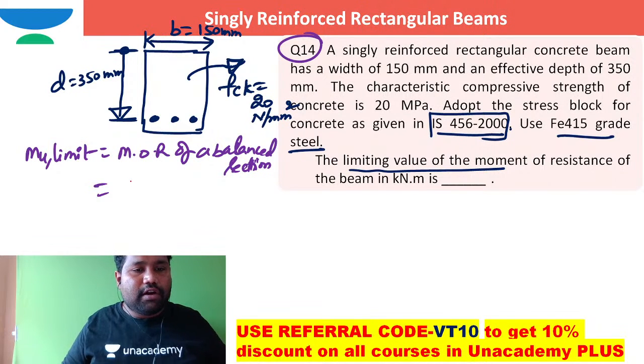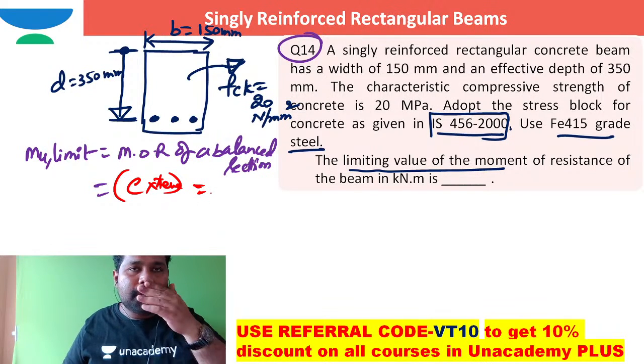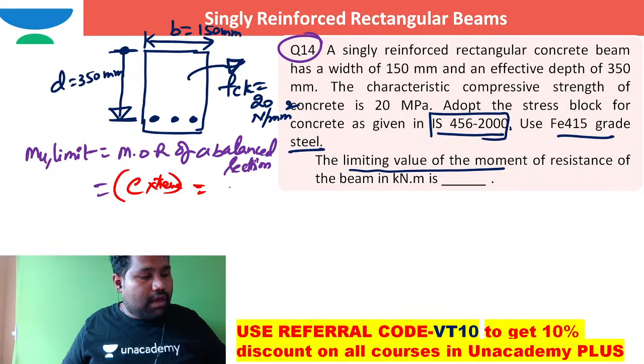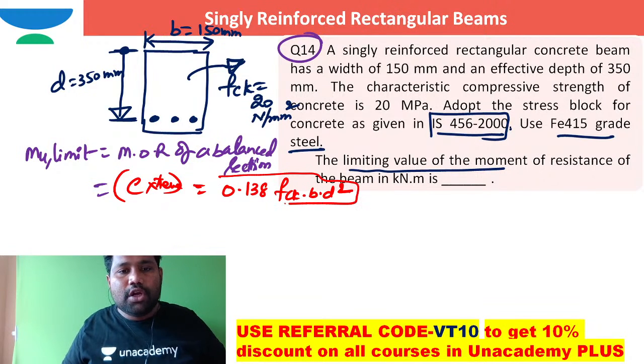This also I had worked. This I can work out by compression force into lever arm. If I use XU as XU max, then I will definitely get 0.138 FCK b d squared. Direct one. If you don't memorize this one, you need to write compression force into lever arm.